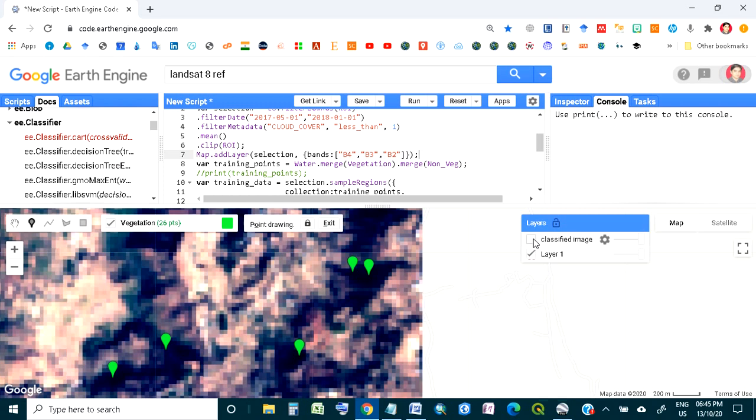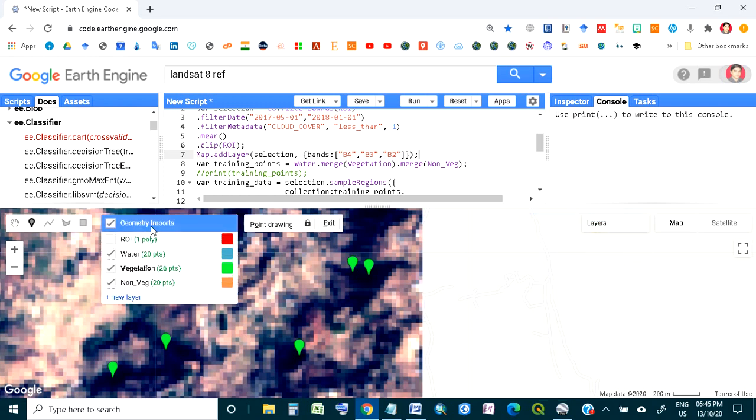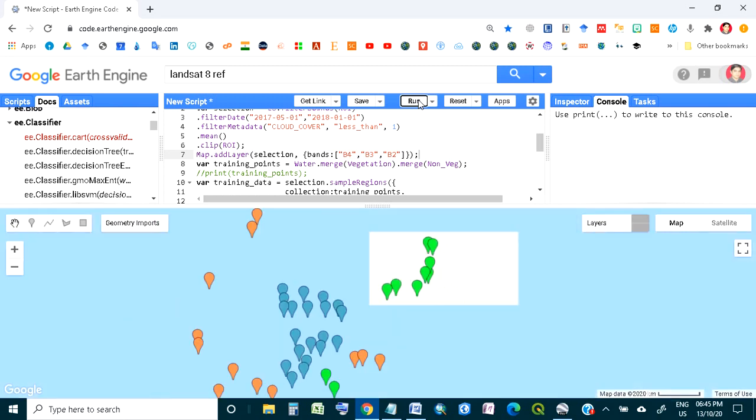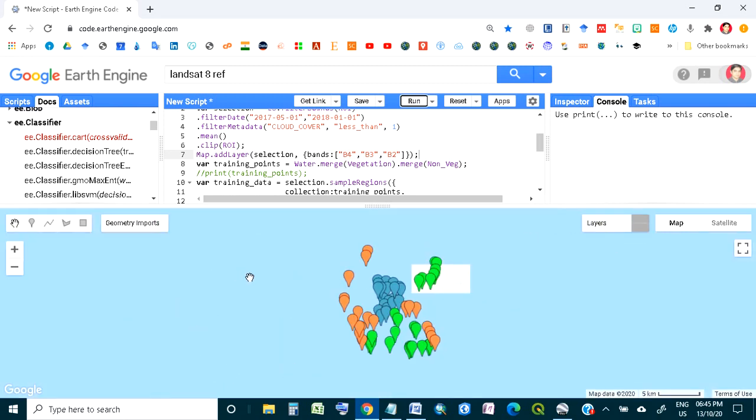But remote sensing is not only work for the computer. You have to go to the field also, with GPS, and take the points at the field, and those points you can give to Google Earth Engine for the classification. Now we have 26 points of the vegetation area. Now you can see the change when I run it, and this water area will be turned to the vegetation.